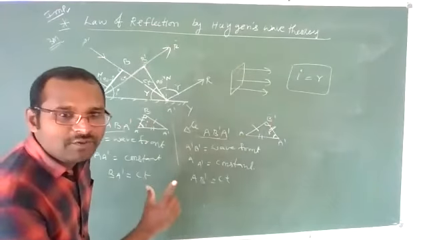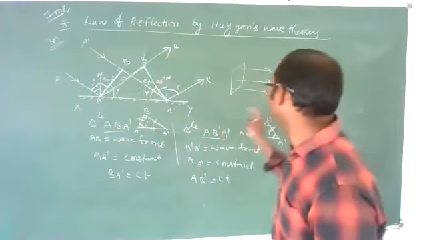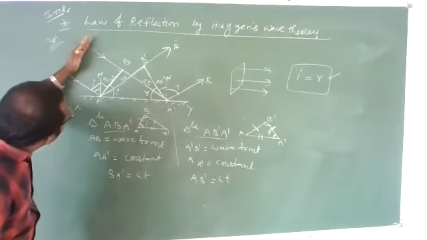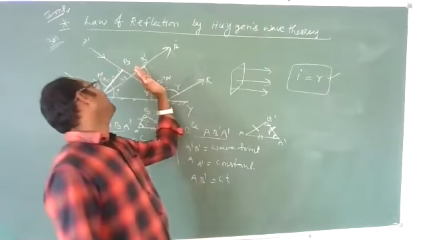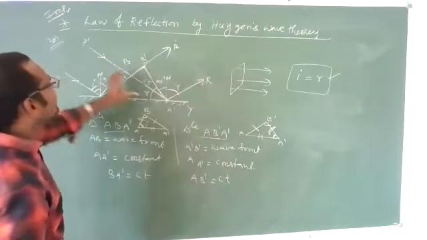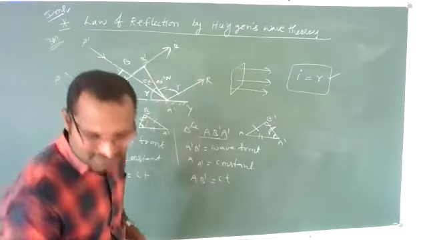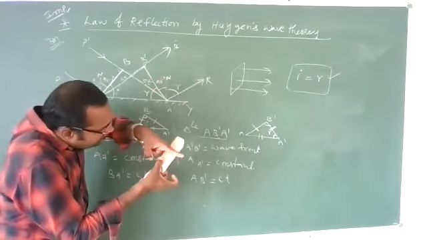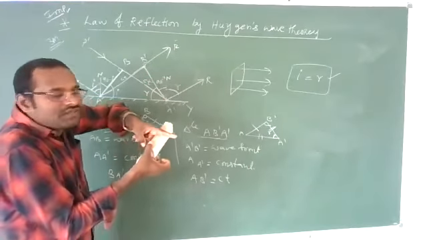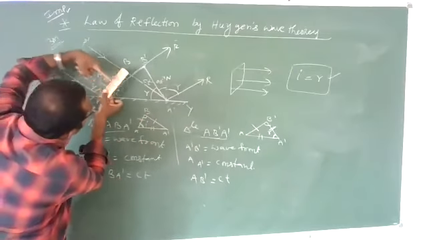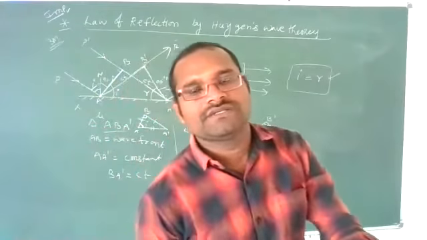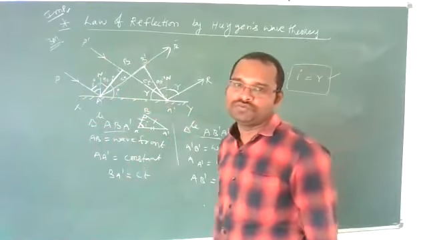Okay. Did you understand this point? This first law of reflection, i is equal to r, we have proved. Now, the second law of reflection. See, the incident wavefront, reflected wavefront, and normal all lie in this board only. That means incident rays and reflected rays also should lie in the same plane. This is a wavefront, which means the ray of light for that wavefront is perpendicular to it. So if this wavefront lies in this plane, this ray also should lie in this plane. Means the incident ray, reflected ray, and normal lie in the same plane. So the second law of reflection is also proved.